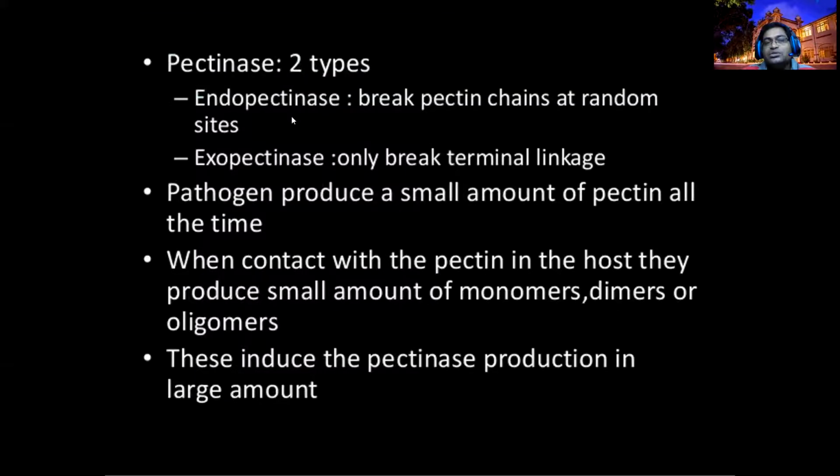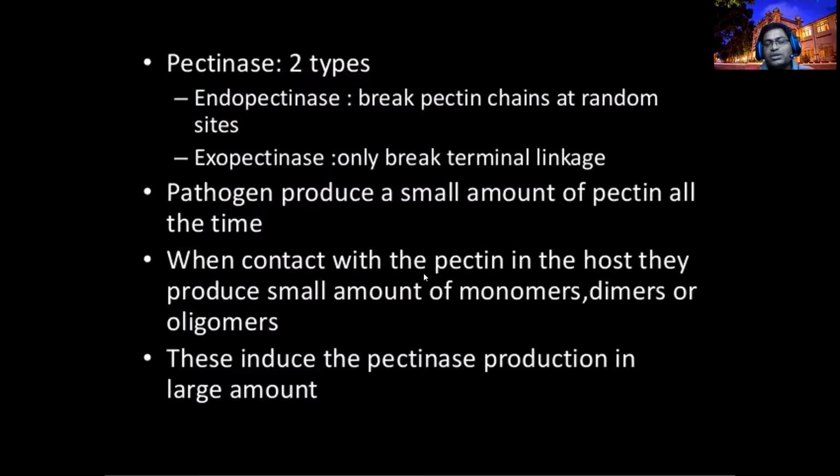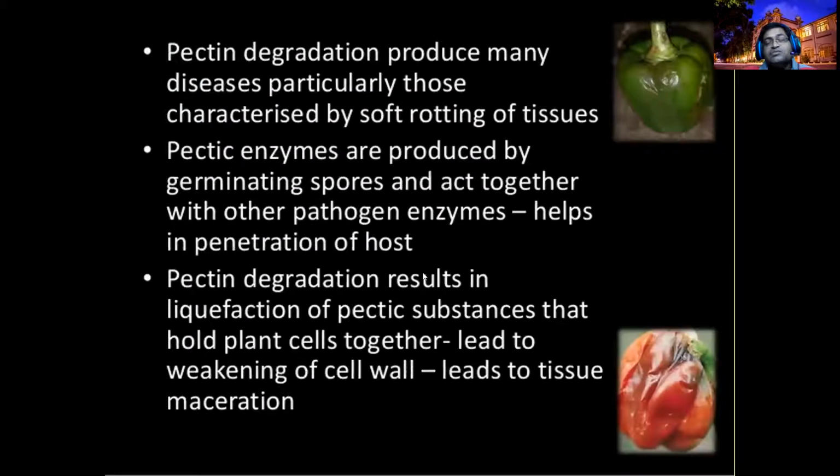Pectinases are also of two types, endopectinases and ectopectinases. So that's how we are dividing this into three: pectin methyl esterases, polygalacturonases, and pectin lyases. Some are endo, some are ectopectinases, right? So this is the working mechanism. That's what I am explaining, right?